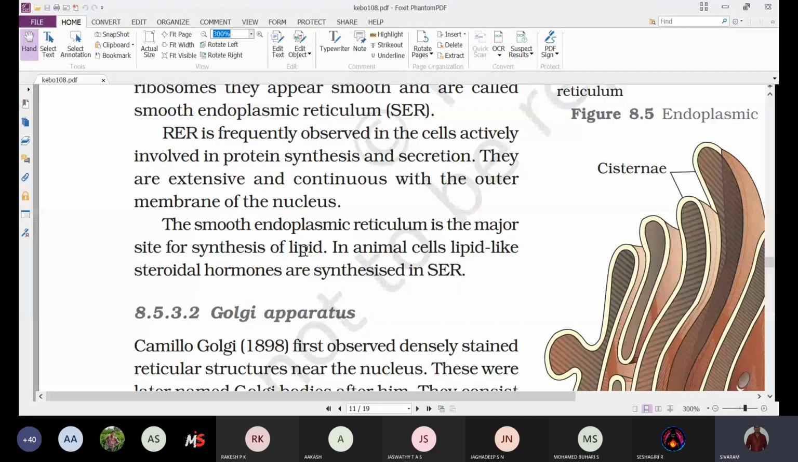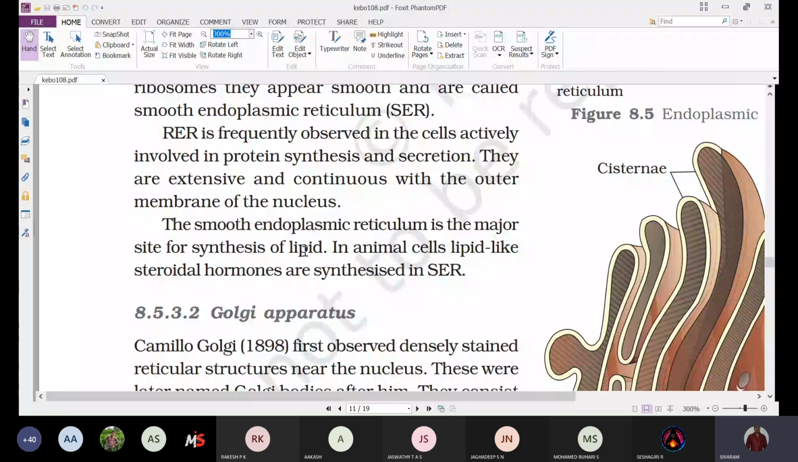Okay, so the rough endoplasmic reticulum is involved in protein synthesis. This protein synthesis is mainly because of the presence of ribosomes on its surface, not by their own. Because of the presence of ribosomes on its surface, the rough endoplasmic reticulum is involved in protein synthesis.